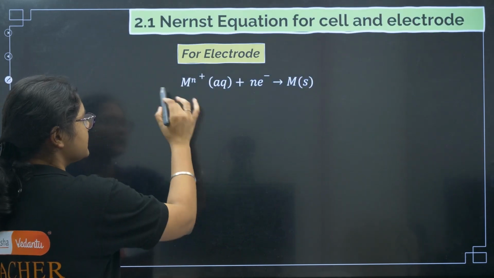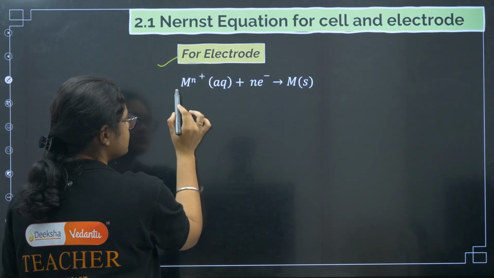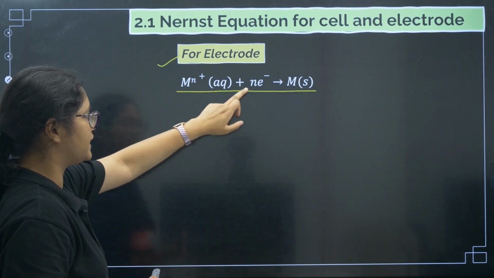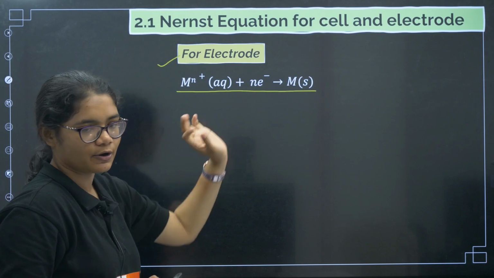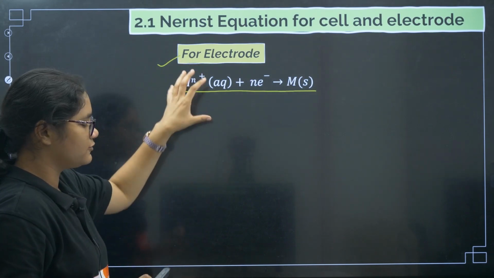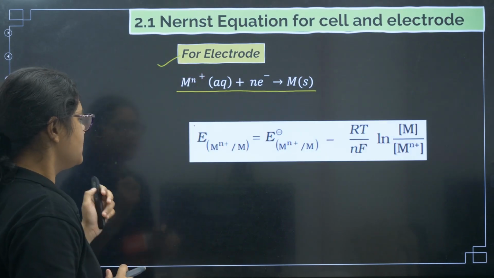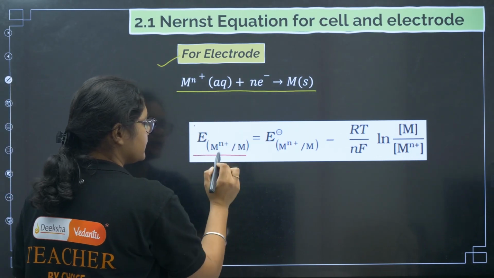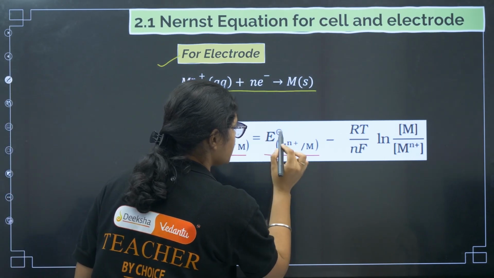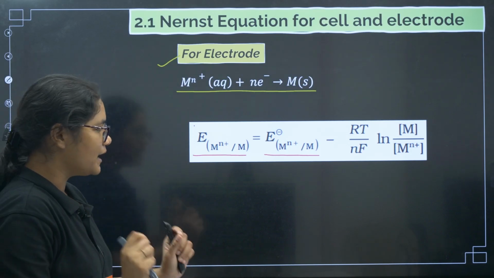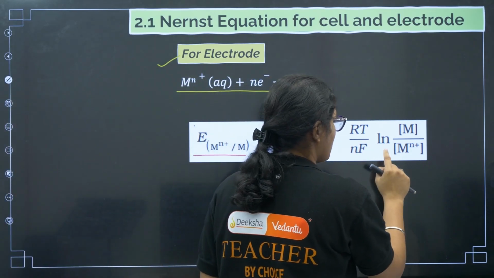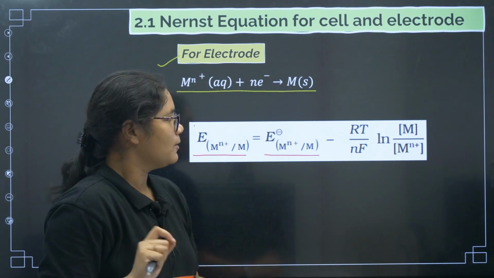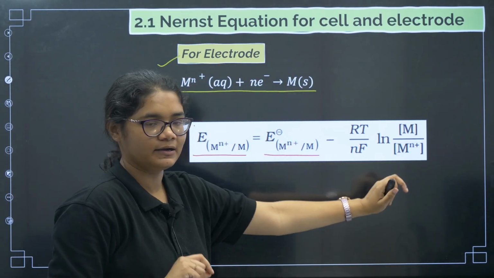Now see, for single electrode I want to show you. So this is a metal undergoing reduction, Mn plus, gaining n electrons to get M solid, right? So Nernst equation for this, how will it look like? See, this is the electrode potential of this particular electrode. This is the electrode potential under the standard conditions, minus RT by nF log of concentration of M divided by concentration of Mn plus, product concentration divided by reactant concentration.